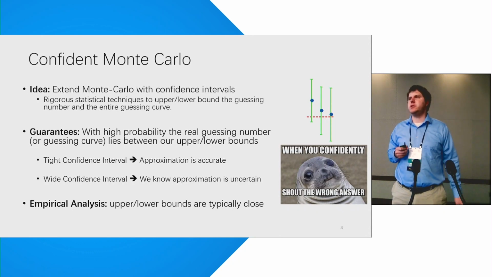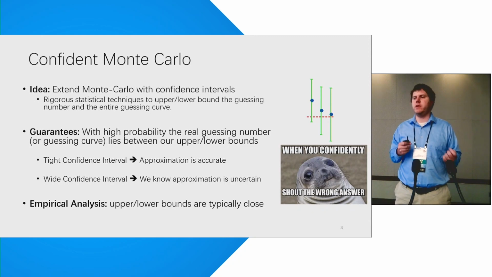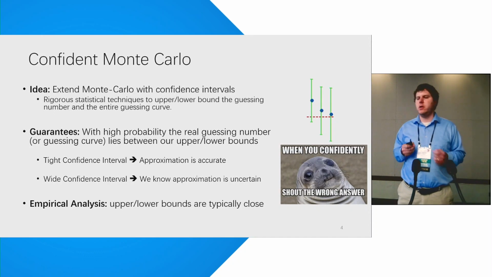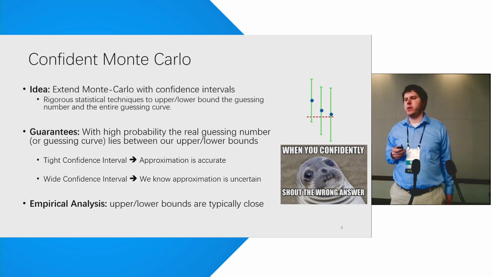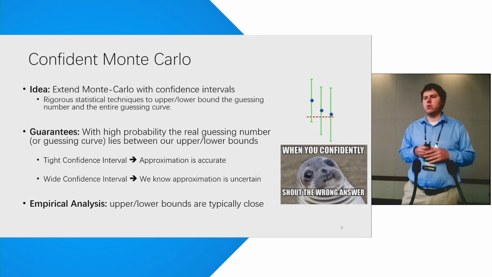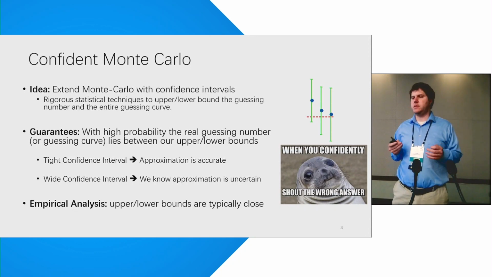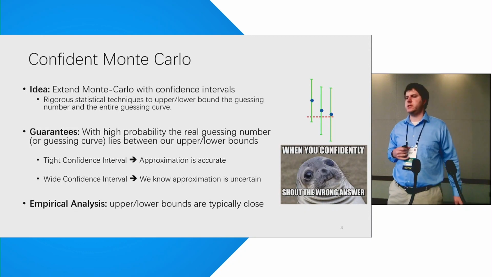So our key contribution is to introduce a new tool called Confident Monte Carlo. Basically, in a nutshell, we're extending the Monte Carlo tool with confidence intervals using rigorous statistical techniques to upper and lower bound the guessing number or the entire guessing curve with high probability. So the guarantees are going to hold with high probability. And if we get a tight confidence interval, that means that we can be certain that our approximation is accurate.